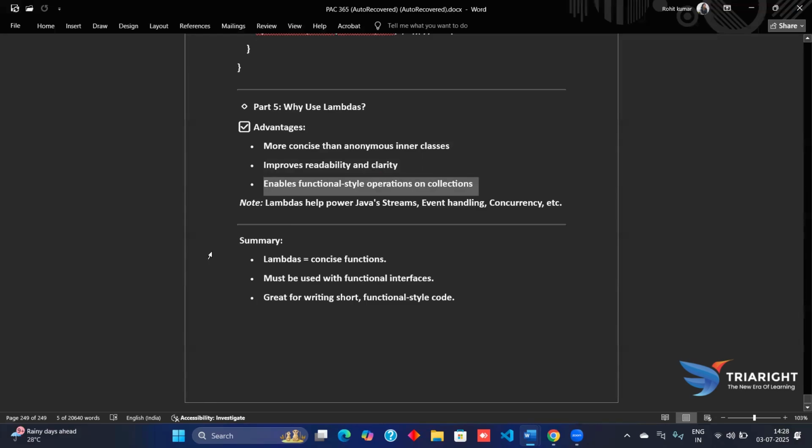So we can state conciseness: it will make the whole program very concise. We have no more bulky anonymous classes for short pieces of behavior. For readability, the intention of the code stands out, and we can understand the code very clearly.